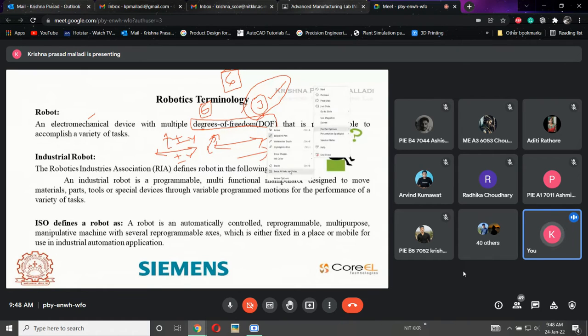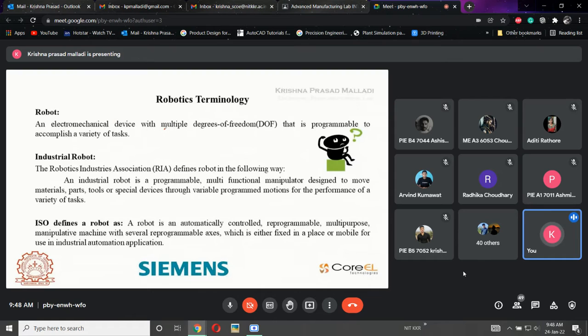Now we will be considering the complete definition. A robot is an electromechanical device with multiple degrees of freedom, which means a mechanical component which should be controlled by sensors as well as electronic and electrical parts, and it is supposed to move anywhere in the given region. That is called a robot. Second, it is programmable to accomplish various tasks. If there is electronic media or a controller, by using that controller we can create any type of program. That is called a robot. A robot is an electromechanical device with multiple degrees of freedom, which means a mechanical device which is capable of moving anywhere in the given region is known as a robot.